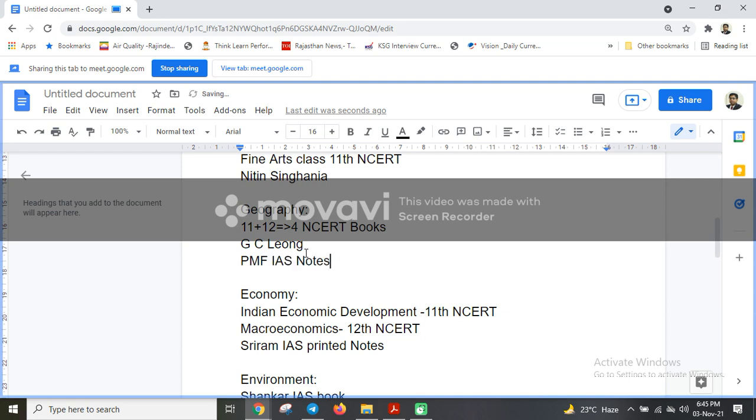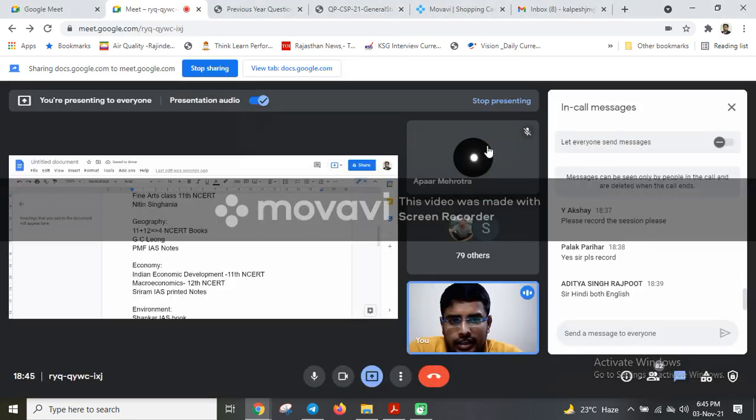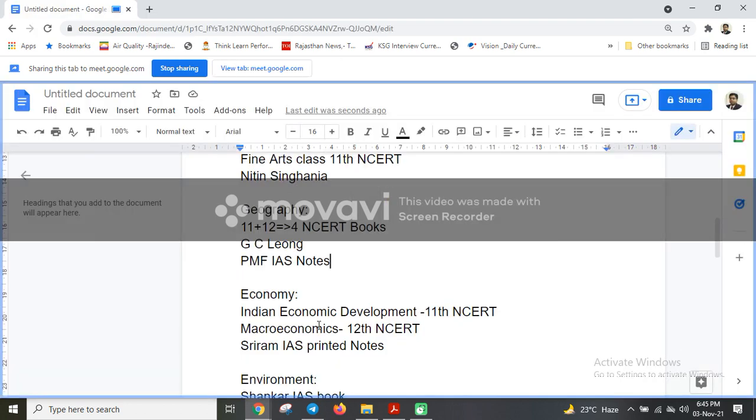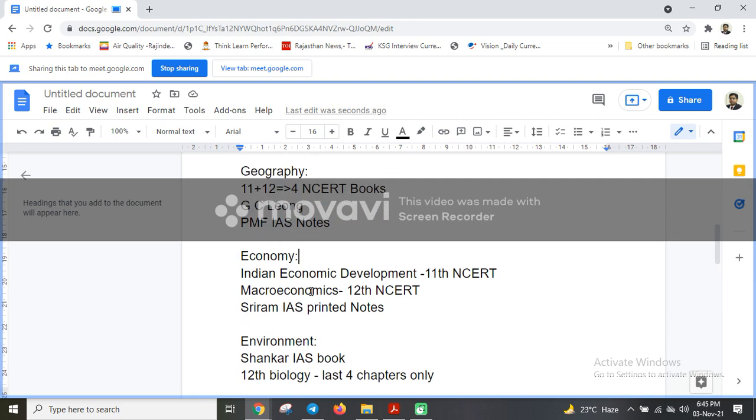I am quoting this book list completely from the preliminary exam point of view. Okay, you don't have to confuse it with the mains point of view, because there may be certain add-ons on this for the mains perspective.